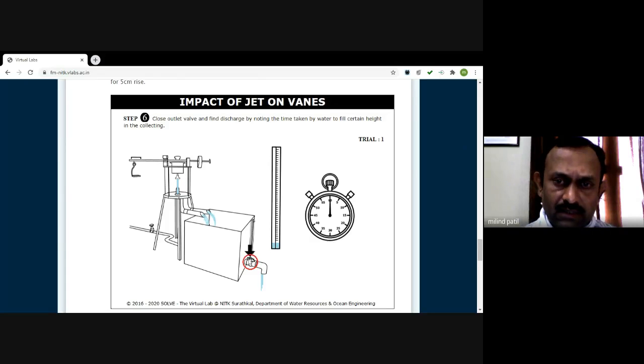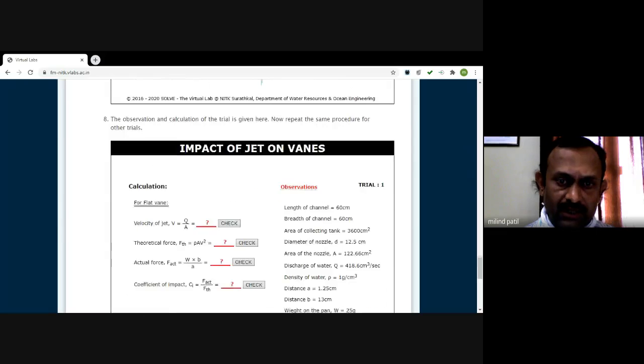Once I close it, start this stopwatch. The stopwatch will move, wait for 60 seconds, and then stop it. Then measure the level of water here inside the tank in 60 seconds. So using the simple equation, area of the tank multiplied by the height of water in the tank divided by the total time required for that height will give you the discharge. So this way you can obtain the discharge.